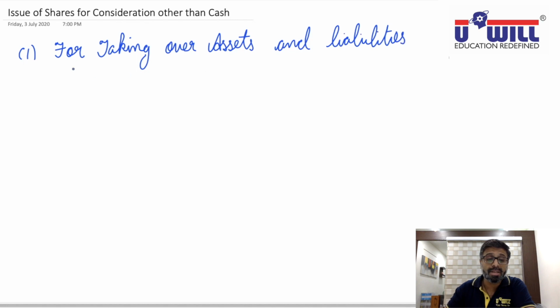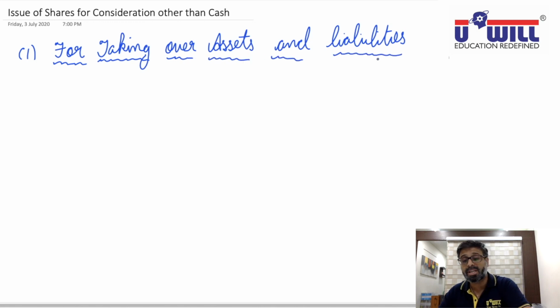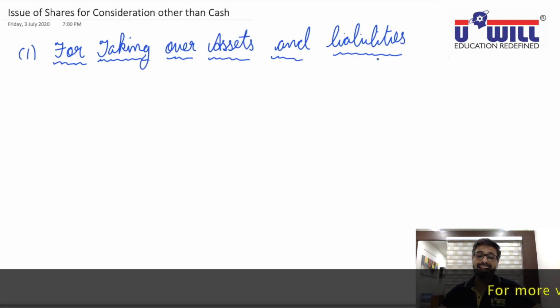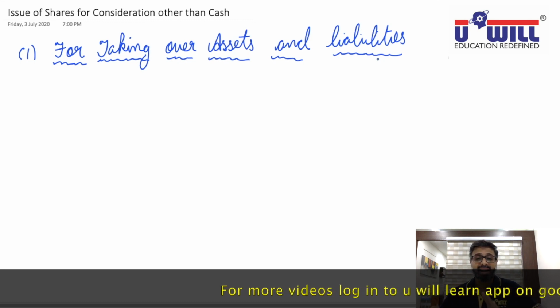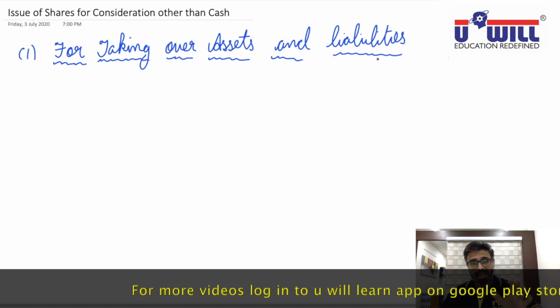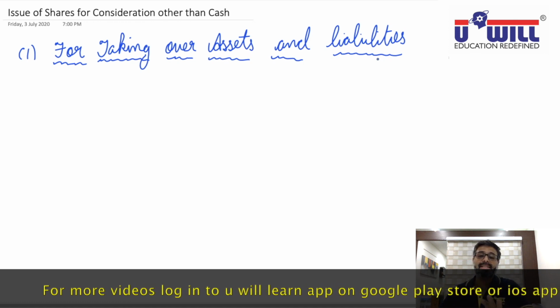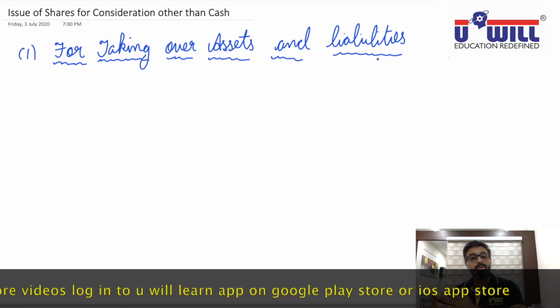All of you must be writing it, and ideally write this in the summary, in the beginning of your chapter pages, and maintain a summary of all the journal entries and important points at one place so that it is available as a handy reference during your exams. In the beginning of the chapter, every time leave 5 to 6 pages blank, and there you write whatever entries and important points come across throughout the chapter.